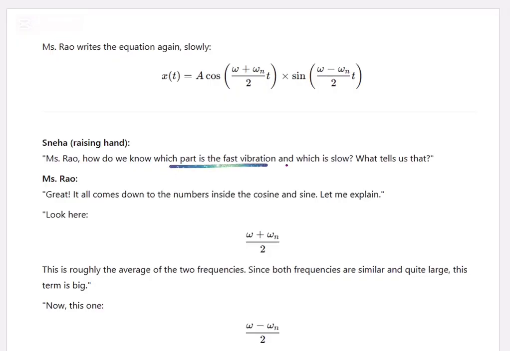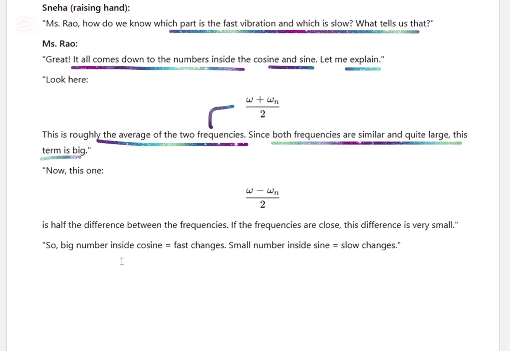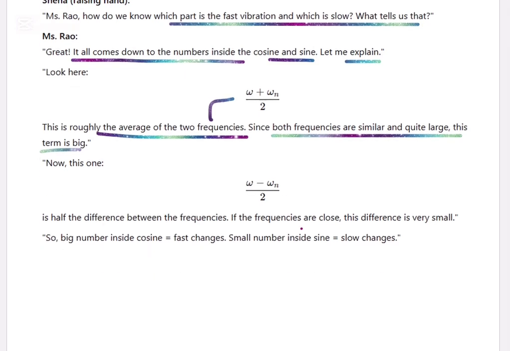How do you know which part is the fast vibration and which is slow? What tells us that? It all comes down to the numbers inside the cosine and sine. This is roughly the average of the two frequencies. Since both frequencies are similar and quite large, this term is big. Now this one is the difference between the frequencies. If the frequencies are close, the difference is very small. A bigger number inside means fast changes, a smaller number inside means slow changes.